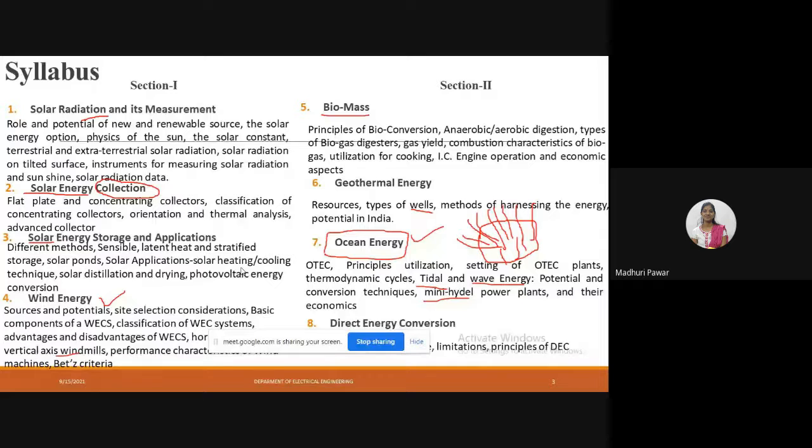If the rate of depletion is more than the rate of generation, in such cases that source goes under the non-renewable energy sources. If the rate of depletion is smaller than the rate of generation, in such cases that source will come under the renewable energy sources.